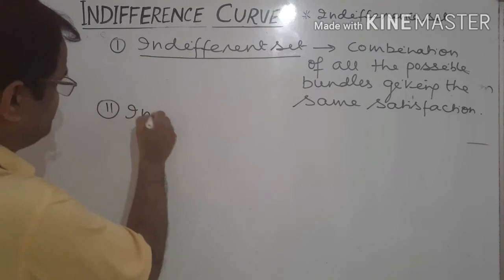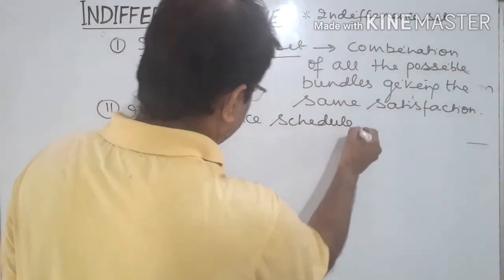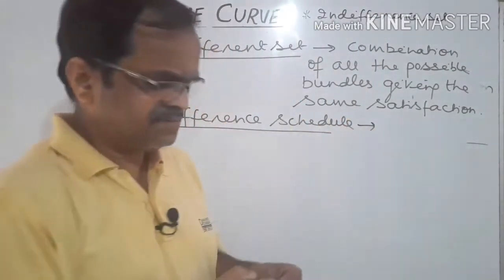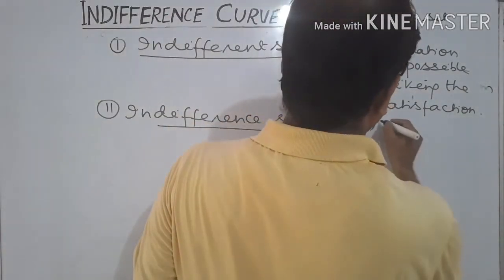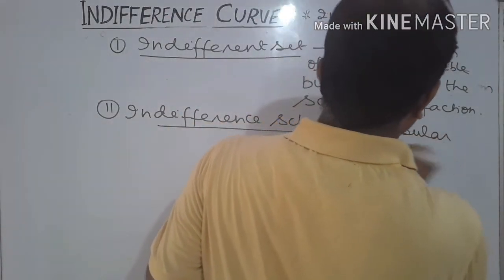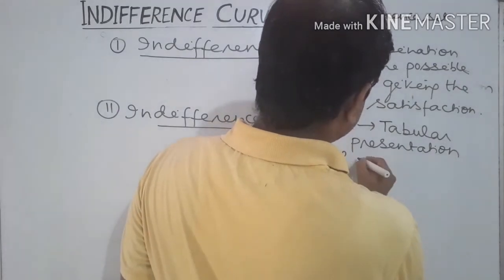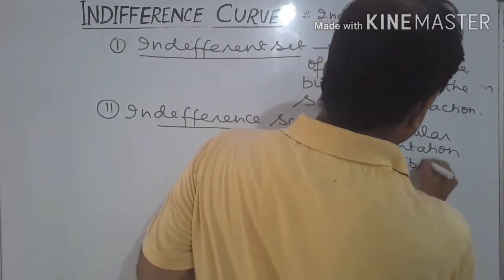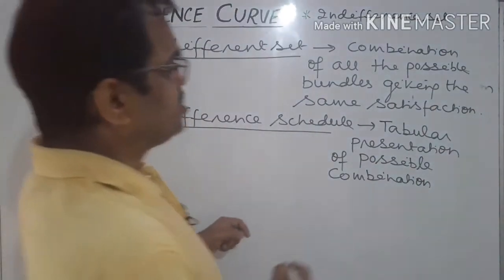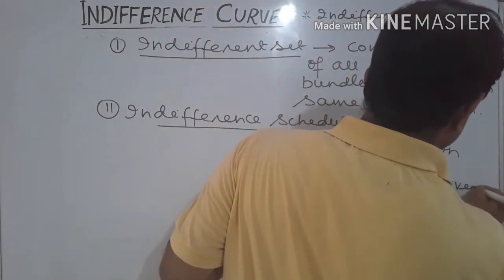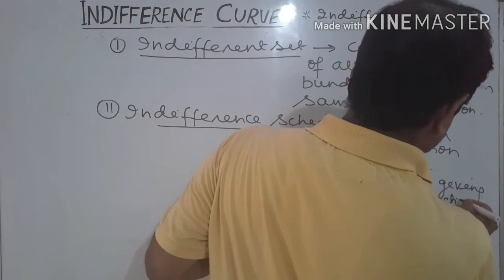The second one is the indifference schedule. It is the same combinations, but it contains the combinations of the two commodities in a tabular presentation. If we present all the possible combinations in a table, that is called the indifference schedule of all the possible combinations giving the same satisfaction. With everything, one term is attached: same satisfaction. Indifference means no difference in the level of satisfaction.